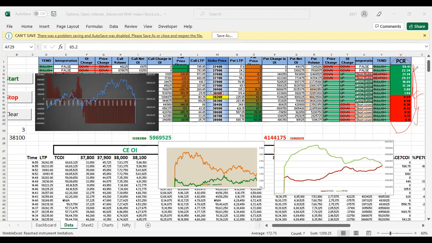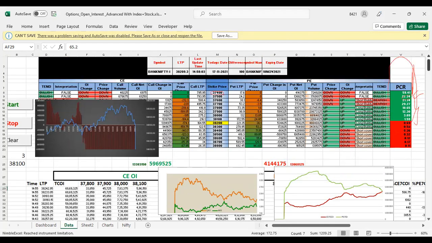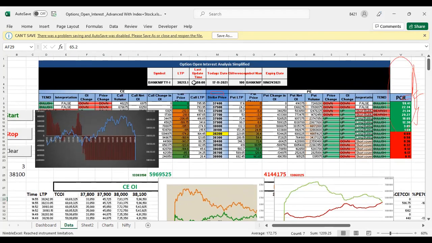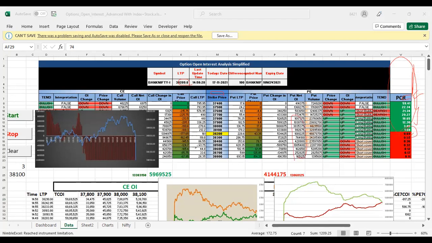Now market is trading at the price of 38,209, last trading price is 38,216, and it just keeps changing. This value will keep changing based on the net put OI divided by the call OI.